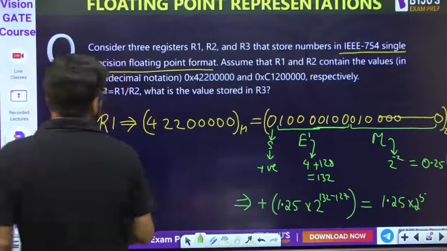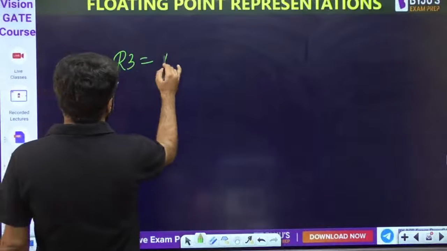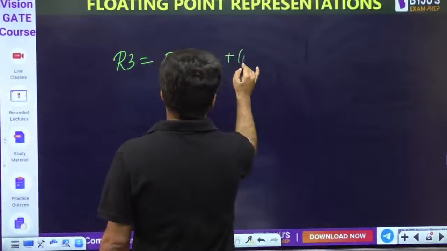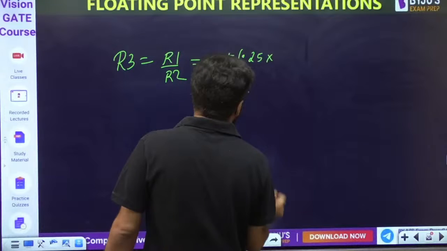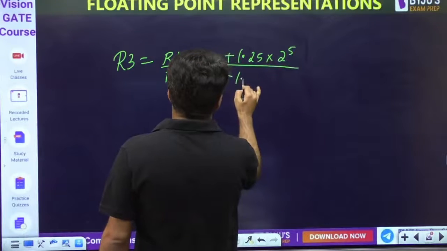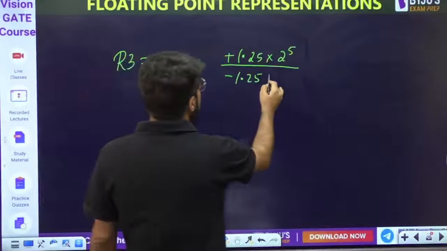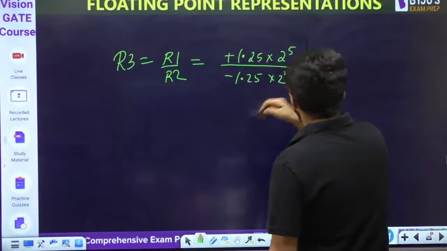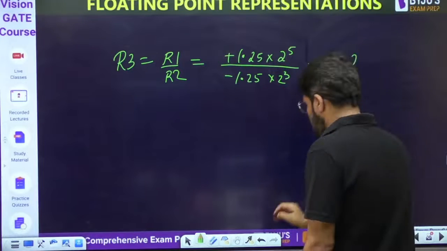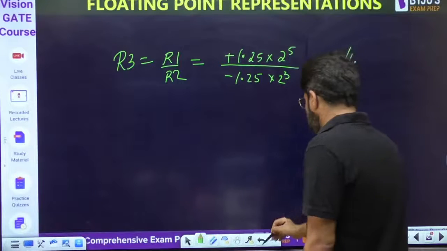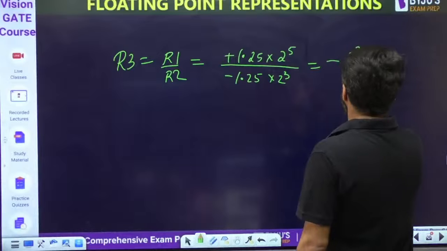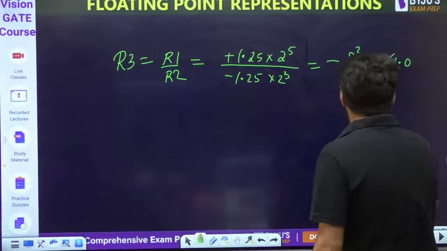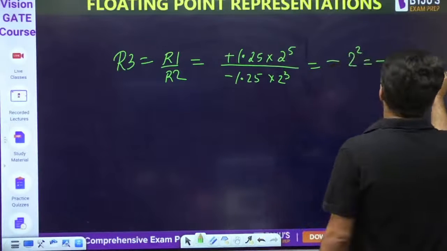Now what is R3? The contents of R3 is R1 by R2. Yes, R1 divided by R2. Now what is R1? That is positive 1.25 into 2 raised to the power 5. This is negative 1.25, so we have the same fractional part, into 2 power 3. So the ratio of a positive and a negative number will be negative. 1.25 cancels. Only 2 power 2 is left. Minus of 2 power 2. This is equal to minus of 1.0 into 2 power 2.